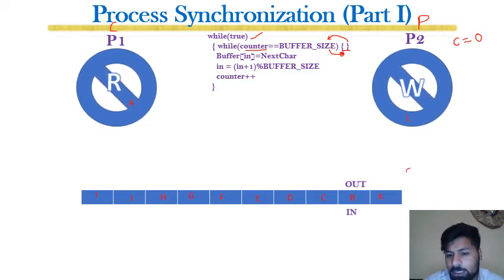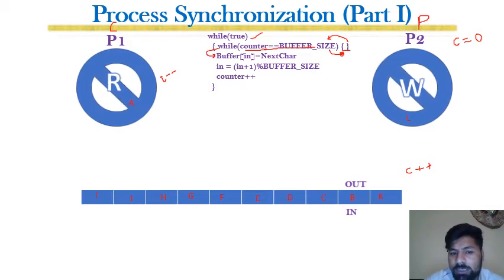And once a character is read by P1, the counter will be decremented. Alright, so once this condition becomes false, then this statement will be executed.